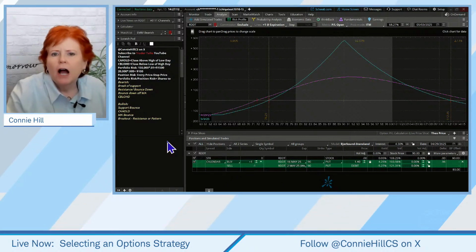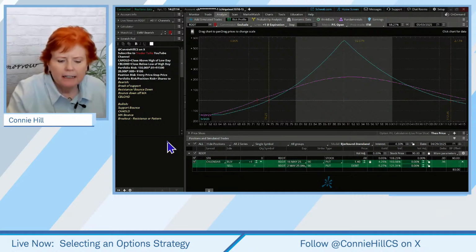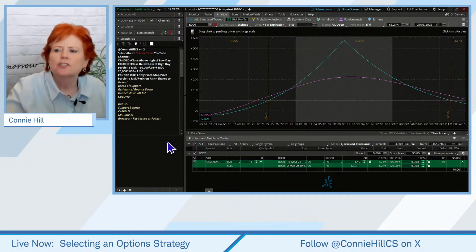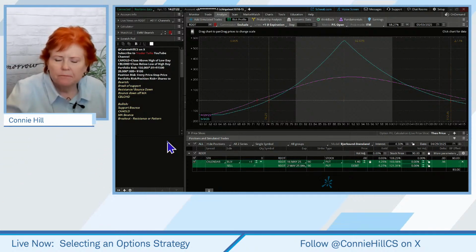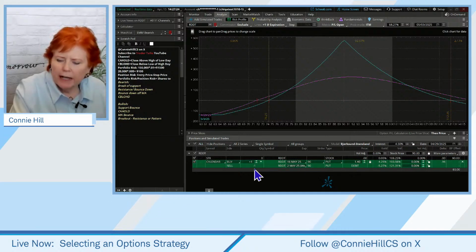All right. Every example we're going to do today is going to be a put diagonal. I mean, a put calendar, just like what we've got set up here on Reddit, so that we get this repetition.